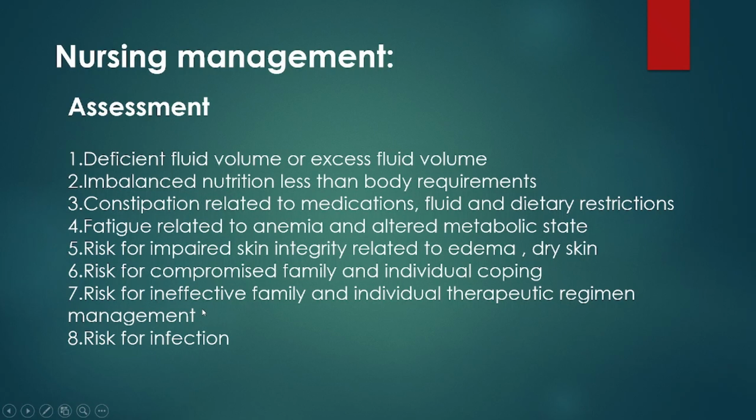Here the client and family members both will face so much stress and anxiety, so we need to explain to the client and family members regarding the patient's condition and how the disease condition can be reduced by using medications and other measures, so that the client's stress level will be reduced easily. Providing recreational activities, psychological support, educational support and emotional support helps to reduce the disease condition. Final one, risk for infection.